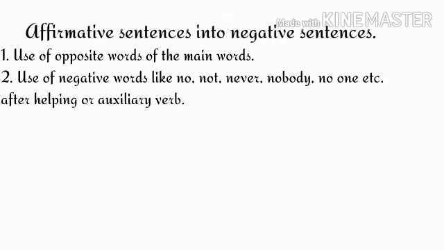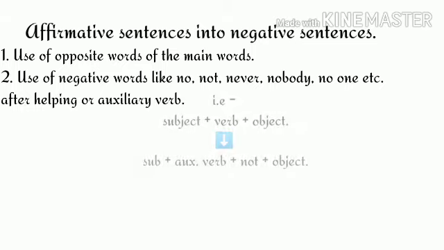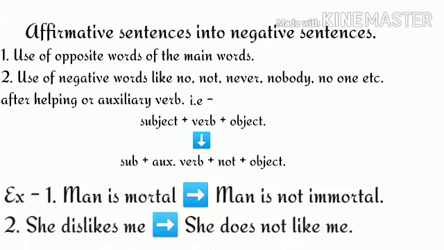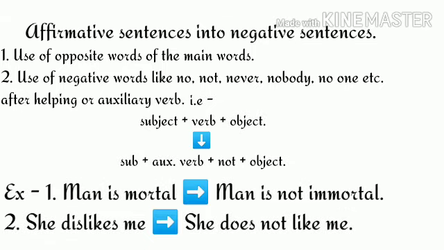To transform an affirmative sentence into a negative sentence, opposite words of the main words are used so that its meaning remains the same. The second thing is negative words like no, not, never, none, nobody, etc. are used after the helping verb. For example, man is mortal. You can see this is an affirmative sentence.